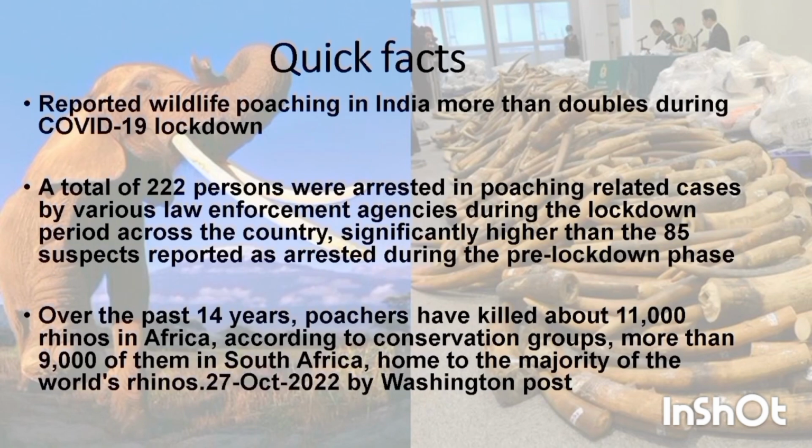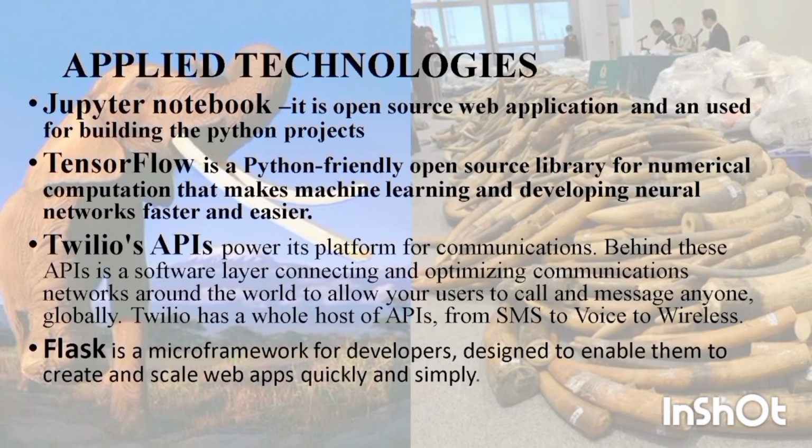And then let's hear some quick facts. During the lockdown period, the poaching has almost doubled, and over the past 14 years, around 11,000 rhinoceros were killed in Africa. So the technology is applied.